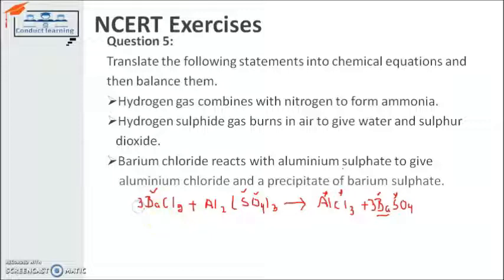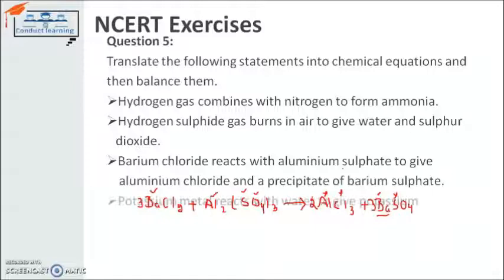So if I write down 3 also here, the barium is balanced on both the reactant and product side, but chlorine is left because chlorine now has 6 on the reactant side. So to balance it, I have to write down 3 here. Sorry, not 3, 2 here. So if I write down 2 here, the chlorines now become 6 and aluminium becomes 2. And on the reactant side, aluminium is also 2. So in this way, all atoms for each element are balanced on the reactant side and the product side of this chemical equation, and the equation is balanced out.